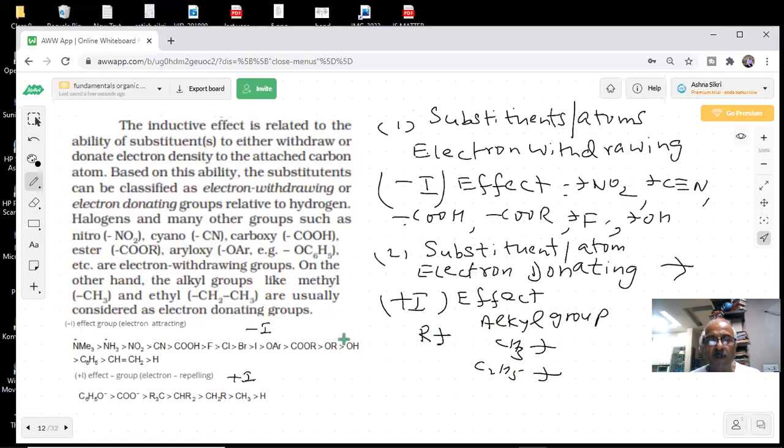Here I have given you a list of minus I and plus I. See that this is positive. Positive means it will attract the electron.